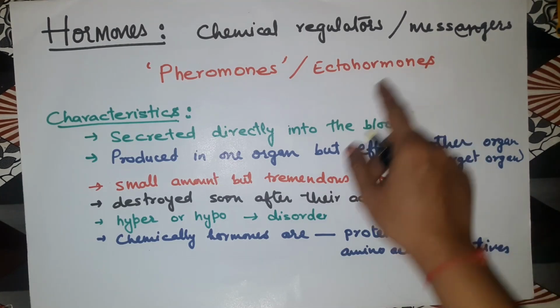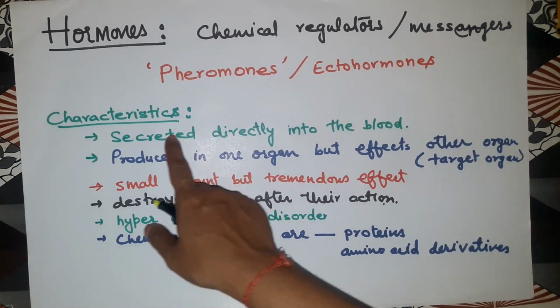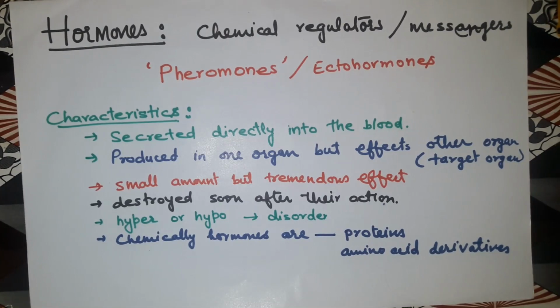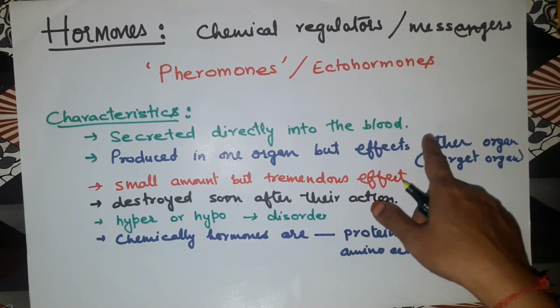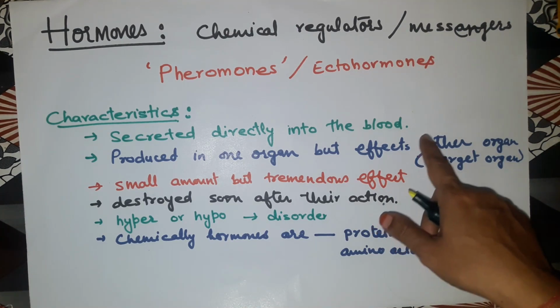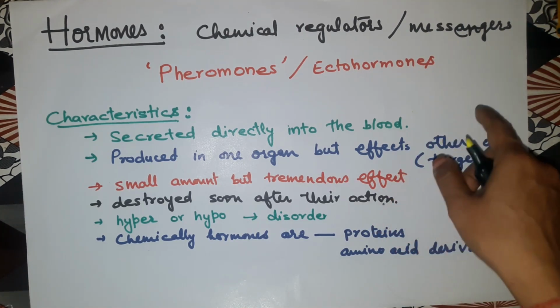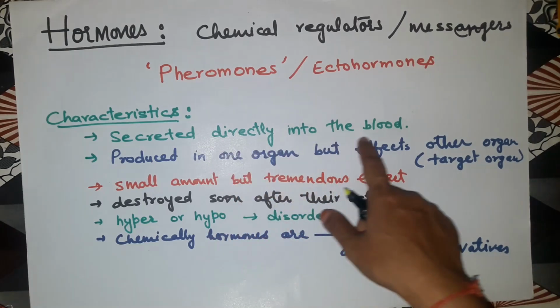Now moving towards another topic, the characteristics of hormones. First, they are secreted directly into the blood, because they don't have a tube-like structure to pour onto the specific organ directly. They are poured directly into the blood.